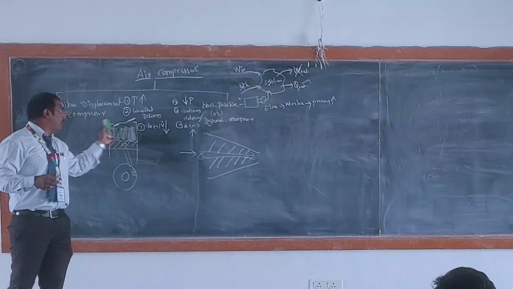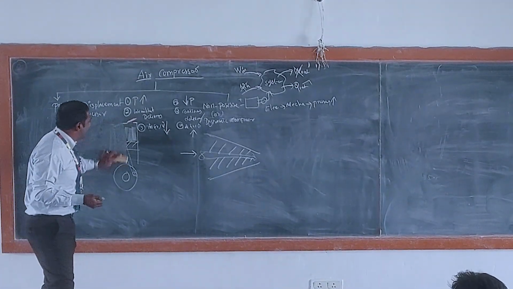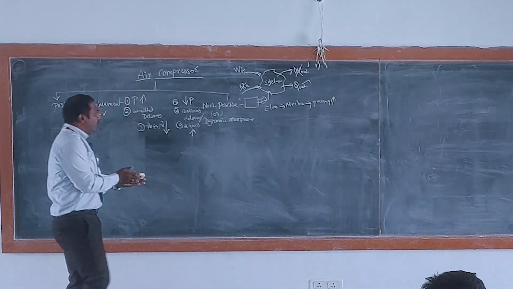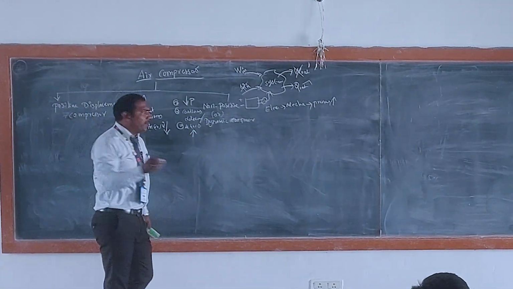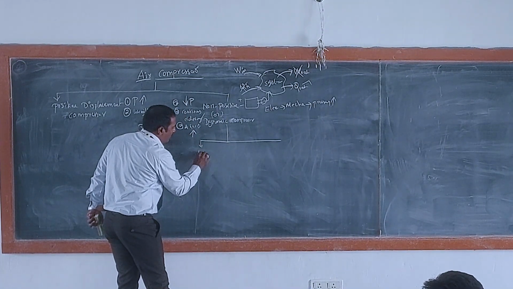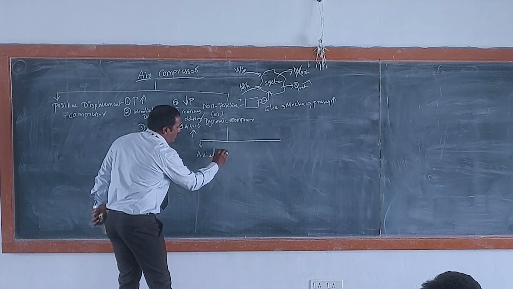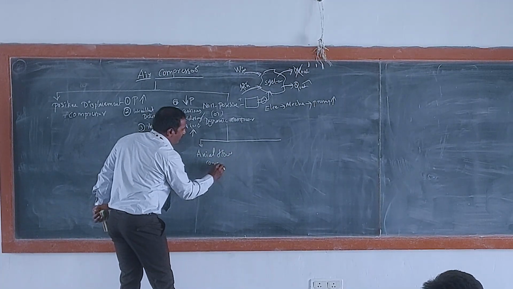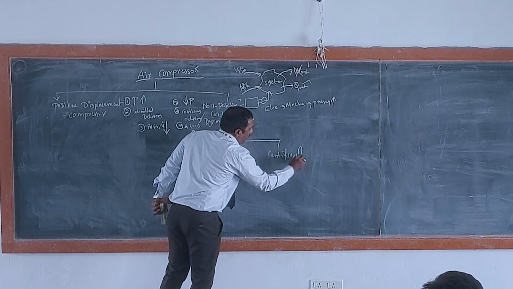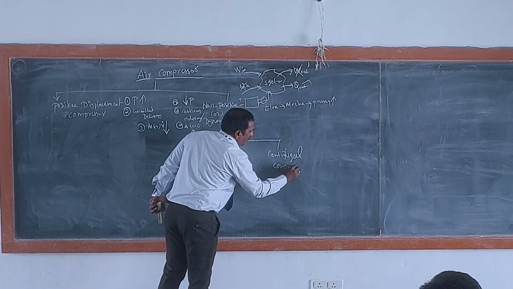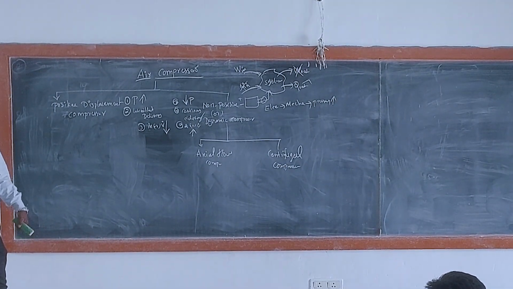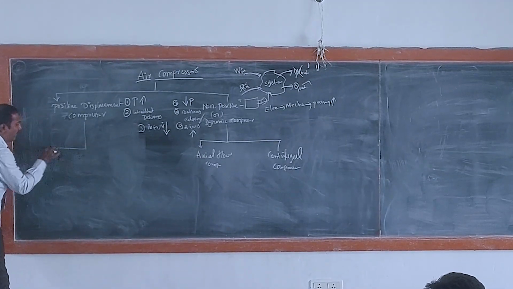Shall I erase these two diagrams because we have to write much? Shall I erase? Okay, I will erase these two diagrams. Okay. Now I come to the point. In non-positive displacement air compressors, we have only two types. One is the axial flow compressor. The other one is the centrifugal compressor. Both work under no change in boundary.